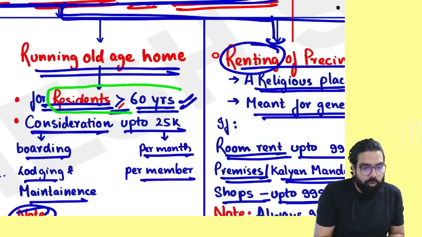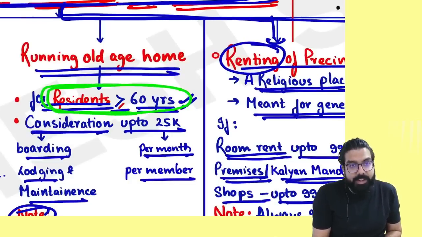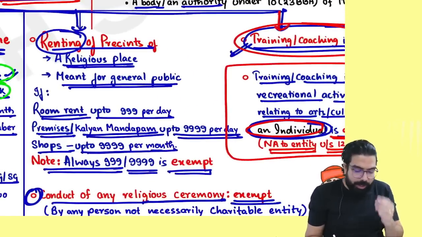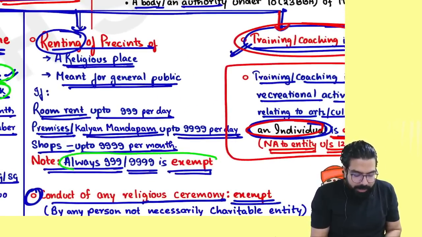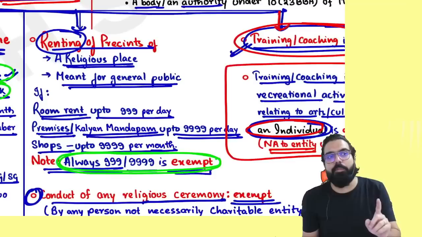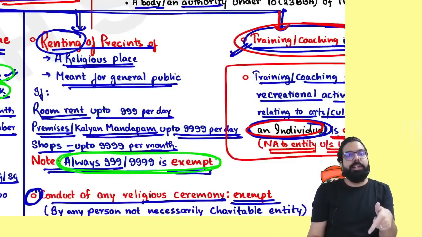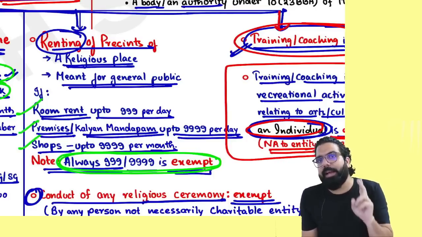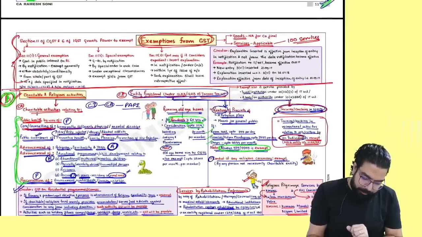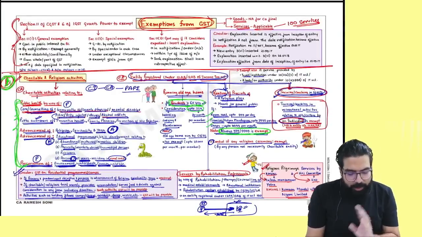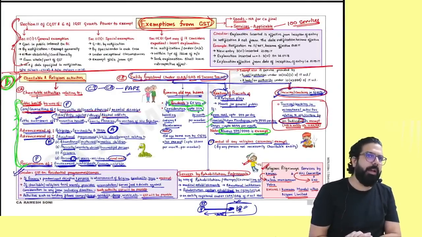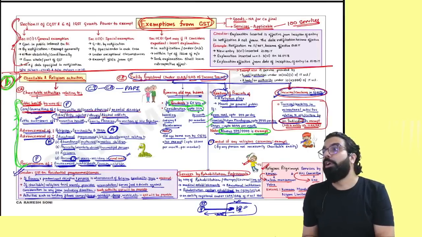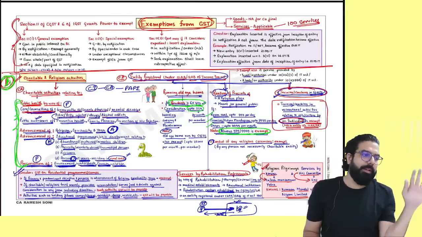Secondly, remember it is this one. Old age home: it should always be residents greater than 60 and amount should be up to 25,000. One more thing you can remember here is this one. 999 and 9999 is exempt. Only in which case, everyone? For renting of all these rooms, premises and shops, 999 and 9999 is exempt. I feel these 3 points, one small point they can go ahead and give you in the exam, and that is where I will stop my discussion on charitable and religious activities.